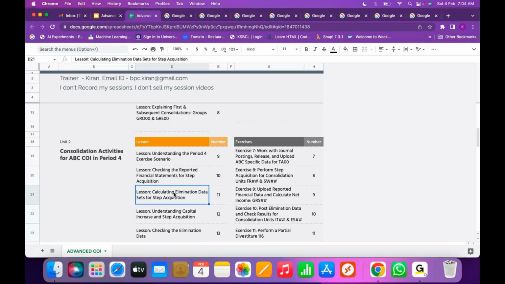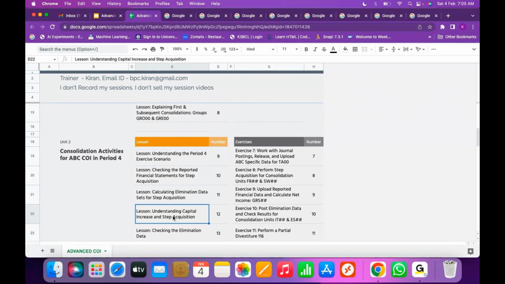In the same way, when the capital increase happens, my subsidiary increases their capital. When the capital increase happens, there might be a change in the investment percentage, or there might not be a change. For example, my capital of 300 euros is increased to 330 euros, the subsidiary increased to 330 euros. In this particular example, the capital change changes the investment percentage. So how are your investments eliminated?